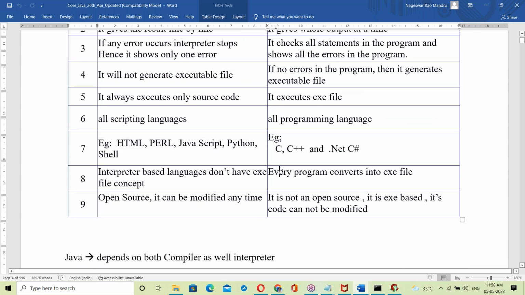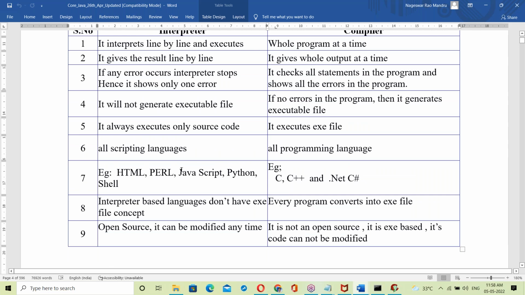Okay, fine. What is Java? Is it compiler based or interpreter based? Nowhere is there a Java example yet. What is Java? That is important. Java, is it interpreter based or compiler based? Anyone have an idea? That point we'll discuss tomorrow.